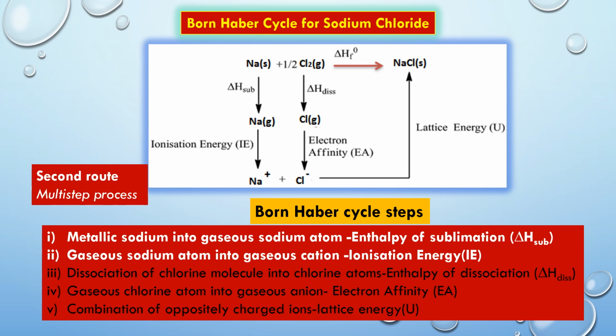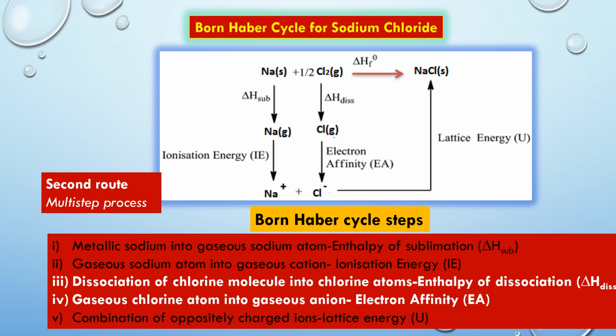This step is an energy consuming process. Second step is conversion of gaseous sodium atoms into sodium ions. The amount of energy required to convert 1 mole of gaseous sodium atoms into sodium ions in the gaseous state is called ionization energy. This may be represented by capital IE, ionization energy.